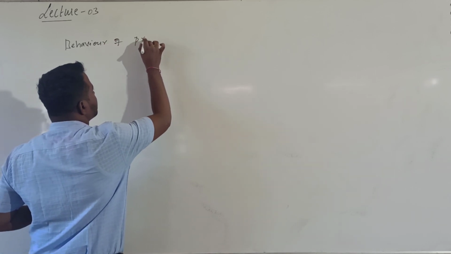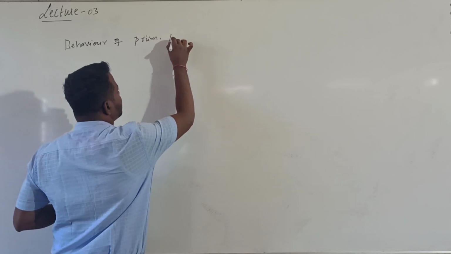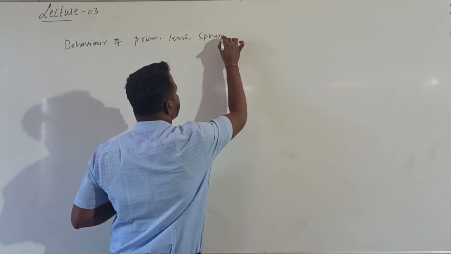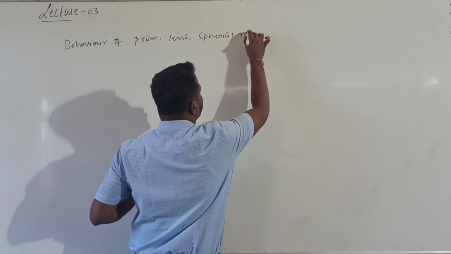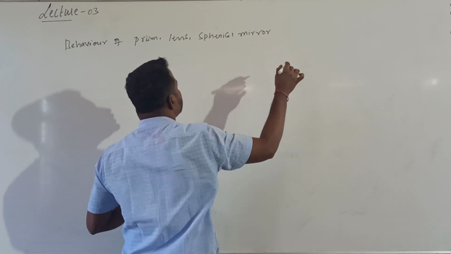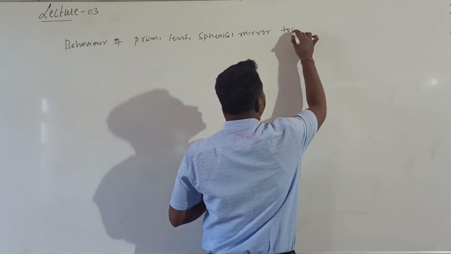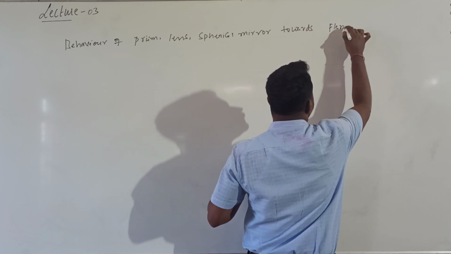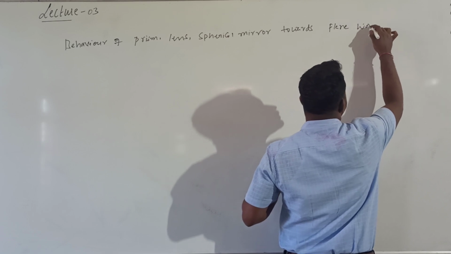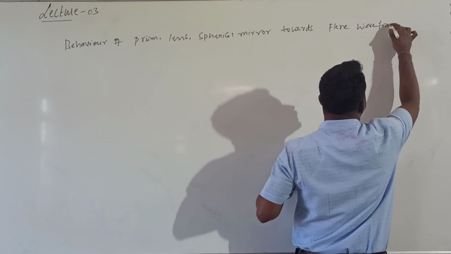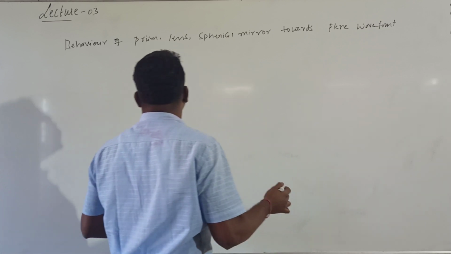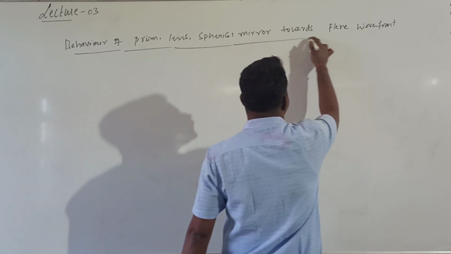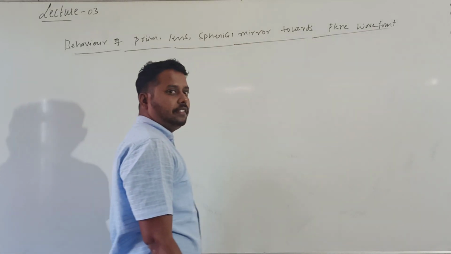prism, lens and mirror, spherical mirror, towards a plane wavefront? Whenever a plane wavefront is allowed to pass through a prism, a lens, and a spherical mirror, what will happen?